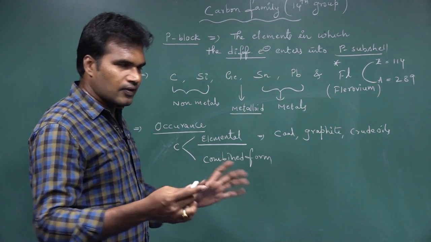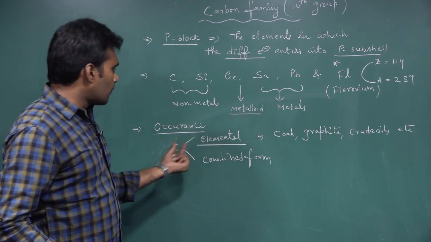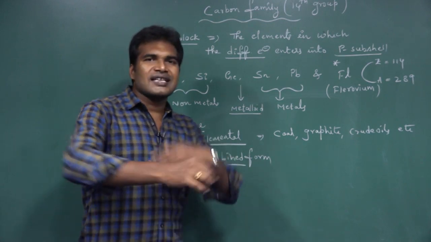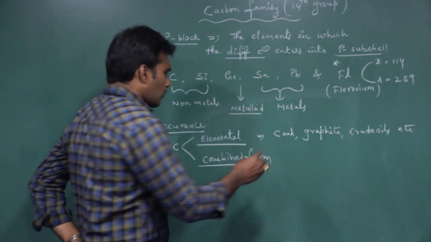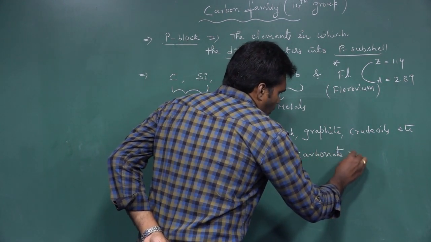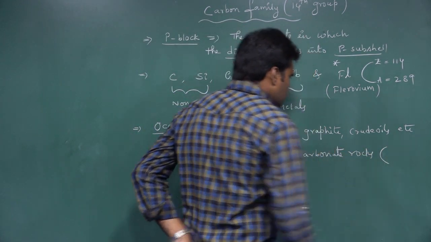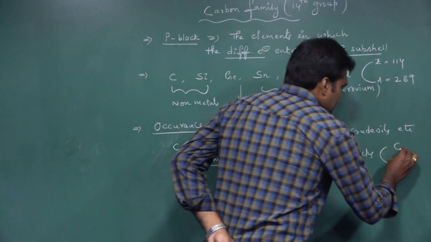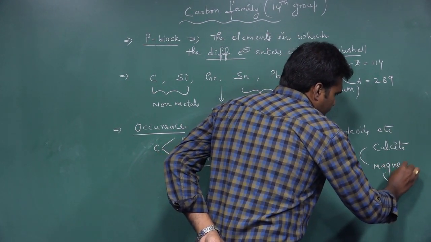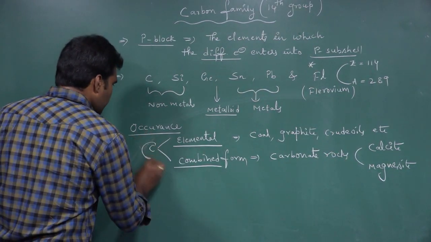Even in hydrocarbons, carbon is one of the most present elements. In the combined form, carbon is along with other elements, present as carbonate rocks. There are two types of carbonate rocks, calcite and magnesite. These are the two best examples for carbonate rocks.